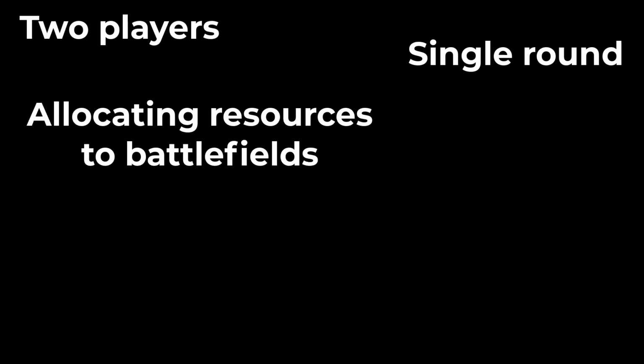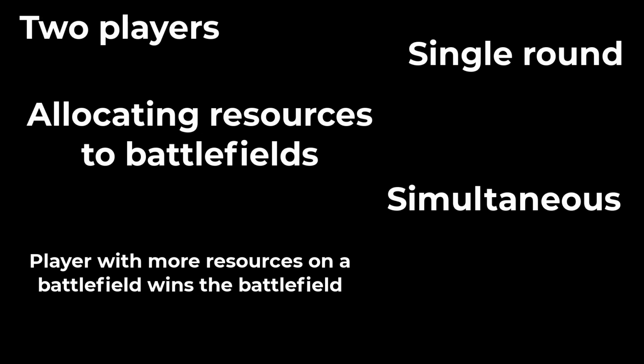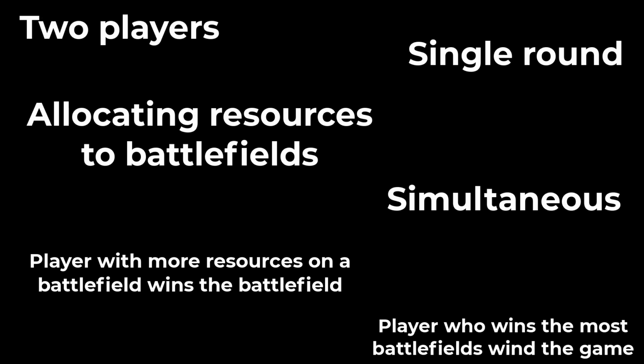In Colonel Blotto, there are two players who play a single round where they have an equal number of resources that they have to allocate across a given number of battlefields. The players make their moves simultaneously, or their moves are revealed simultaneously at least. The player with the most resources on a battlefield wins the battlefield, and whoever wins more battlefields wins the entire game.